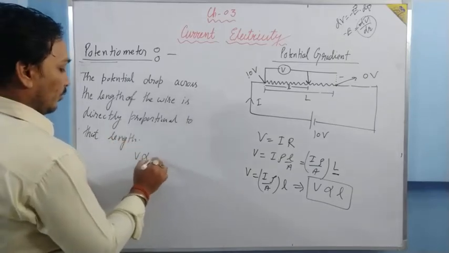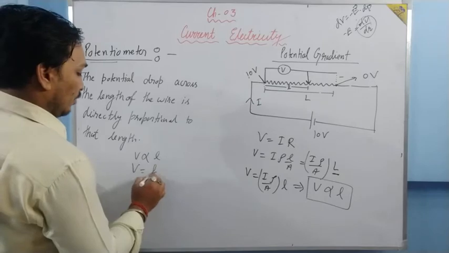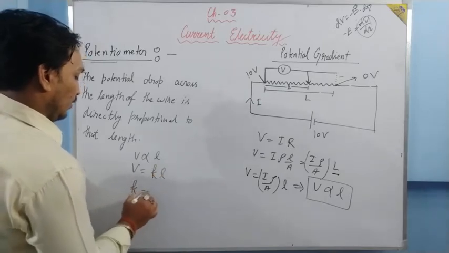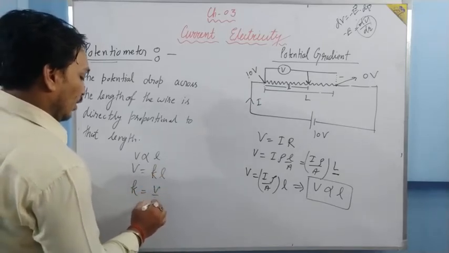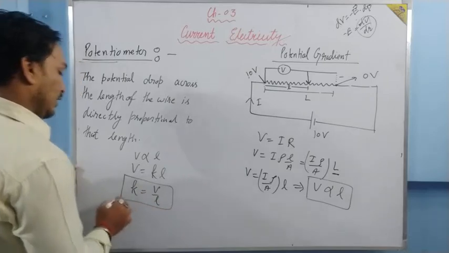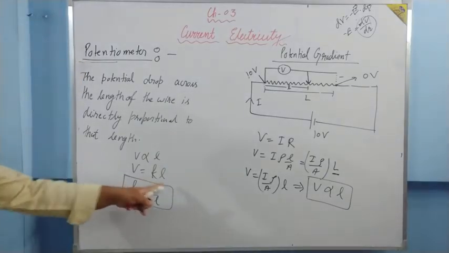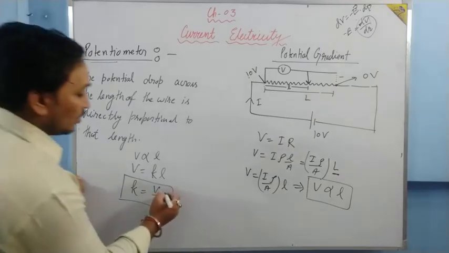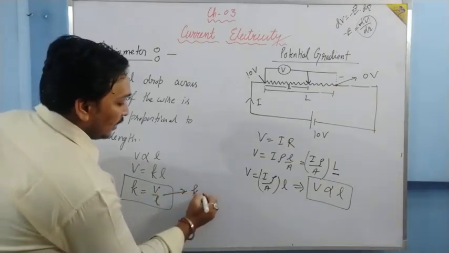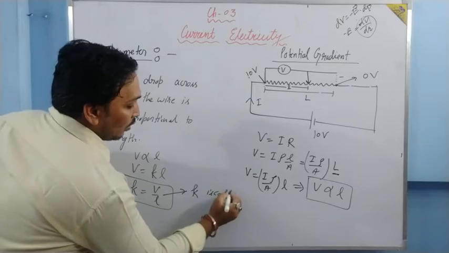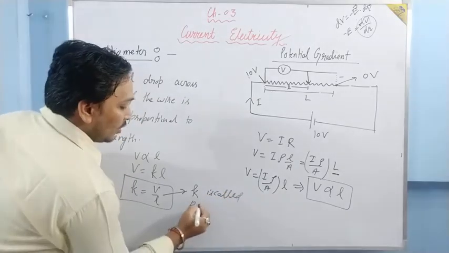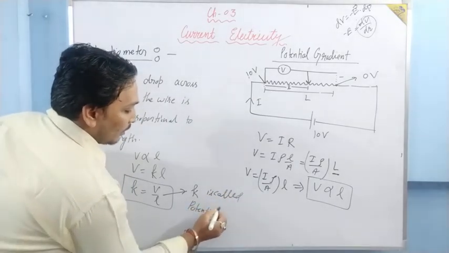That is, V is proportional to L, or V is equal to KL, or K is equal to V upon L. Now what is that V? V is the potential drop across the length, L is the length, change in potential upon length. So K is called potential gradient.